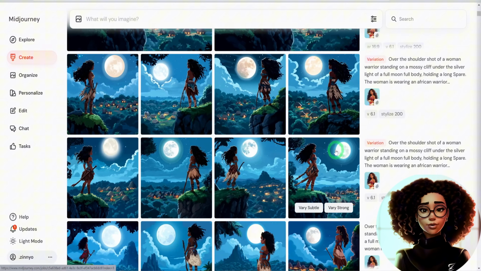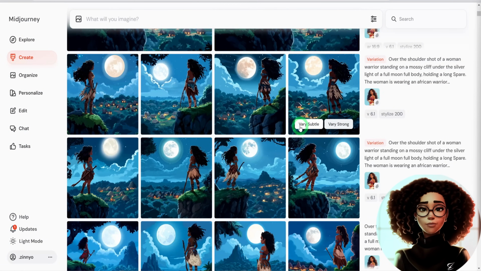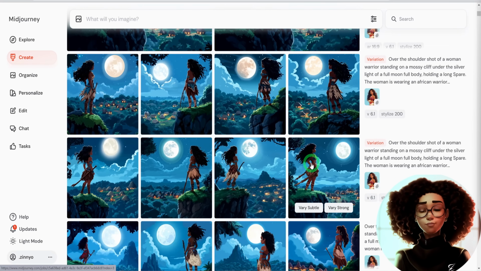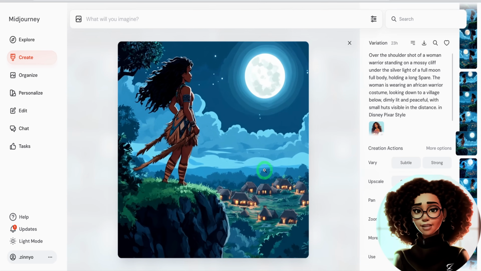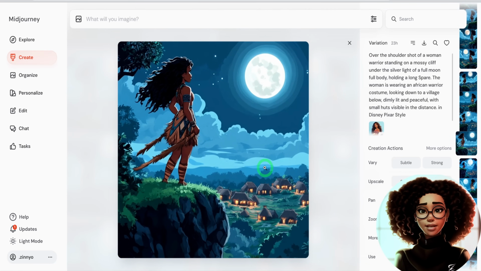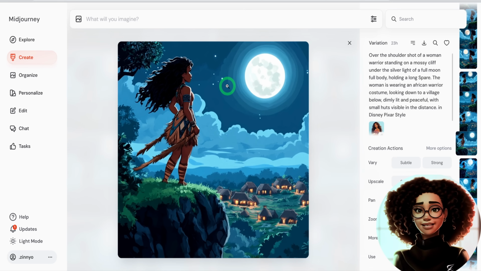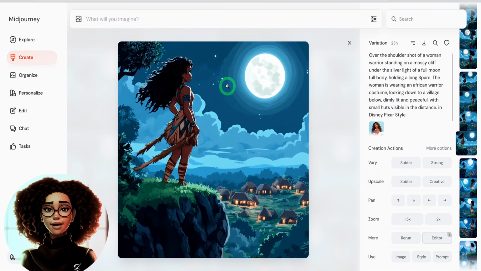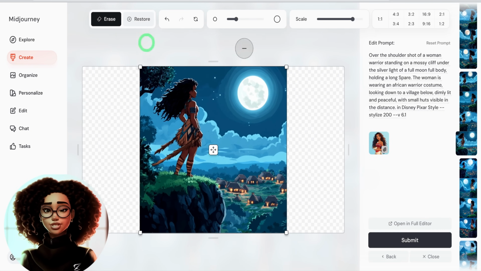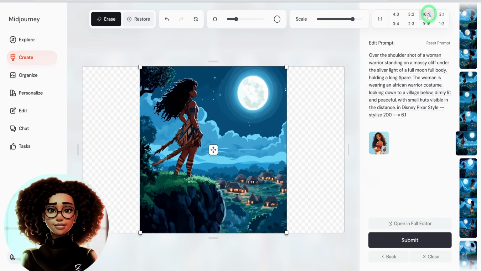Once you're done creating your images in Midjourney, you might want to edit them to add or remove an object or change the aspect ratio. For example, I want to edit this particular image that I used at the beginning of the scene to 16:9 aspect ratio for YouTube. I will click on the editor and choose the 16:9 aspect ratio to convert the image. You can use the eraser tool to clean up or make any adjustments as needed.